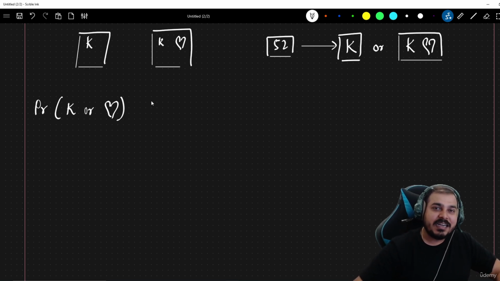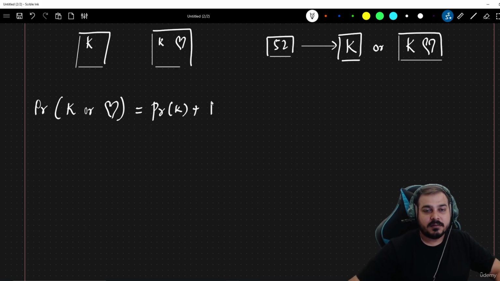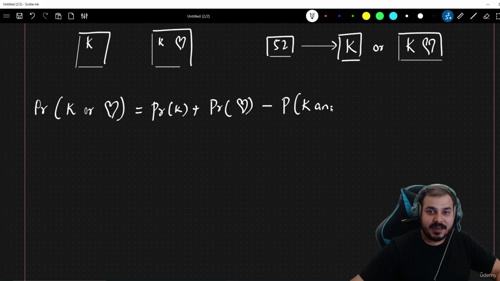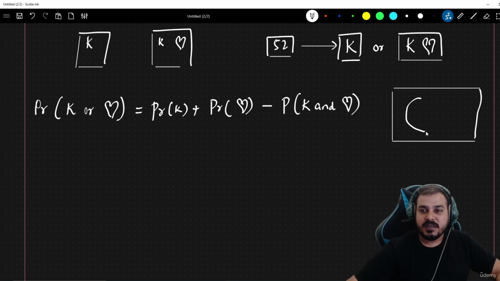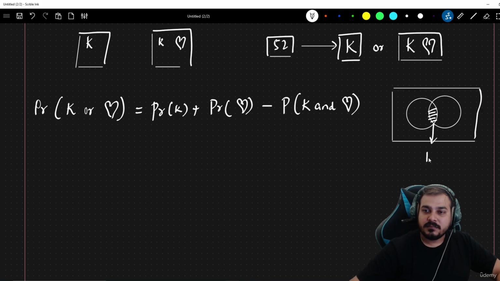So how do we apply an additive rule for a non-mutually exclusive event? For this, the formula will be probability of K plus probability of heart, minus probability of K and heart. So what are the possibilities? If I consider a Venn diagram, I may get a card which will be specifically of K. I may get a card which will be specifically of heart, and I may get a card which will be K of heart. Suppose this is K, this is heart card. I may also get the possibility that I'm getting K of heart.